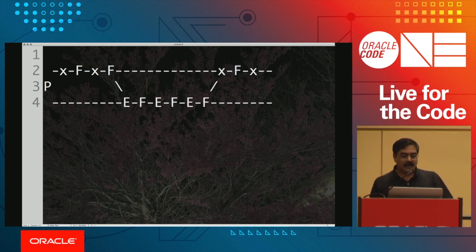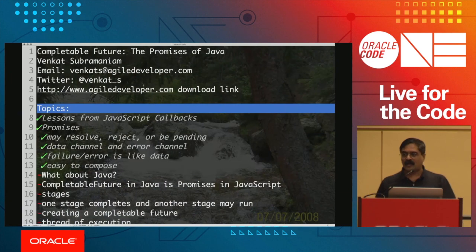Now, I know what you're thinking: we thought we were coming for a Java-based session. Why are you talking about JavaScript? Well, here's the beauty. JavaScript has promises, and when I started looking at completable futures in Java, I was very intrigued and confused. I was thinking, what in the world is it? And honestly, it took me a little bit of time to figure out that completable futures in Java are absolutely nothing but promises in JavaScript.